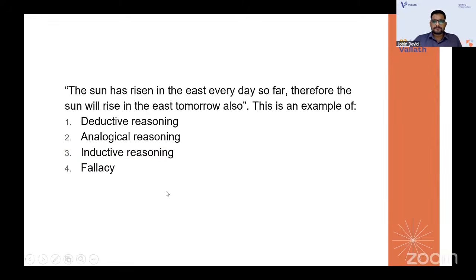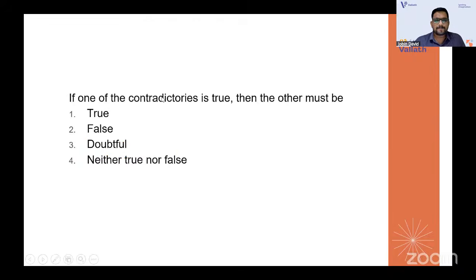Next one. The sun has risen in the east every day so far. Therefore, the sun will rise in the east tomorrow also. This is an example of what? Is it deductive reasoning, analogical reasoning, inductive reasoning, or is it a fallacy? Yes, it is obviously inductive reasoning, from the specific cases to a general conclusion, not a fallacy at all. So it is inductive reasoning, where it has evidence from specific statements to general conclusions. Deductive is just the opposite, general statements to particular conclusions.